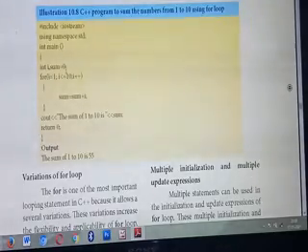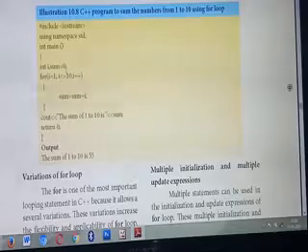Each time you are going to add numbers and store the answer in the sum variable. For that, initially you declare the variable sum with the value 0. Understood why? Because the first time you don't have any answer. Next time, after the increment, only then you get a value. So only the first time do you initialize sum equal to 0.